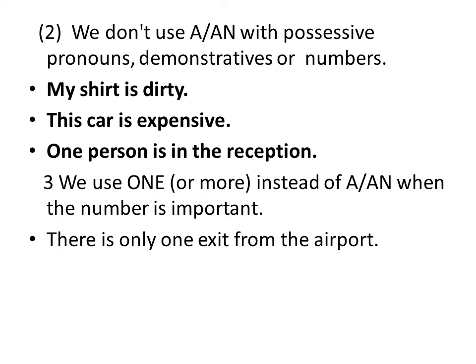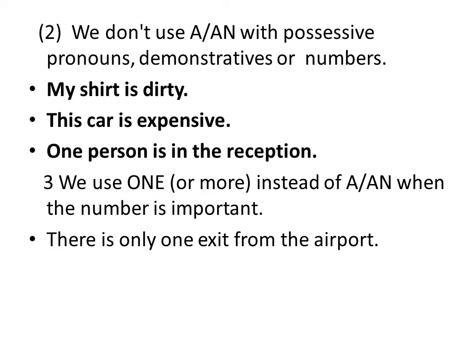So the second analogy expresses the demonstrative pronoun this without using a, an or the. So, this car is expensive. In other words, it would be wrong to say this a car is expensive, this an car is expensive, or this the car is expensive.